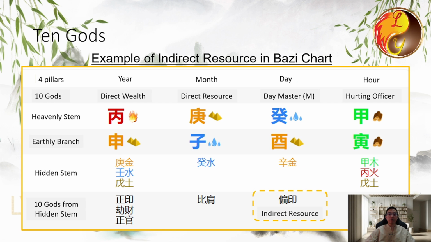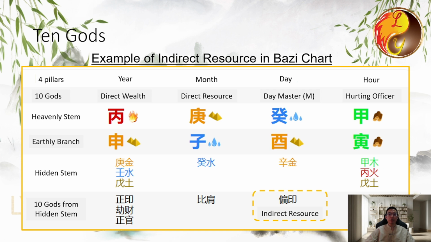However, this indirect resource placement isn't ideal as it sits in the spouse palace. This suggests that he and his wife might not have a very happy relationship. Remember, wherever indirect resource sits, that's where disharmony is likely to occur. Fortunately, there is no eating god in this chart. If there were, the indirect resource would conflict with the eating god, making things even worse. But as it stands, the conflict occurs between the day master and the indirect resource. This results in a relationship where they both may harbor unhappiness and unresolved tensions.